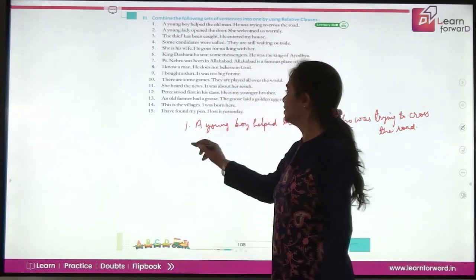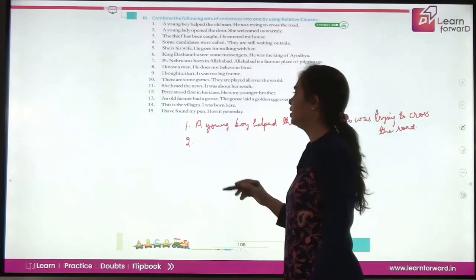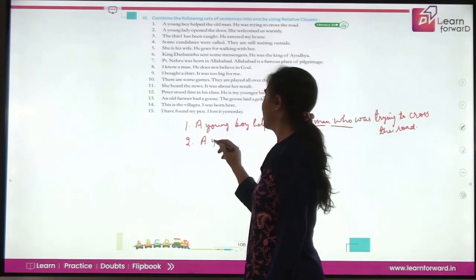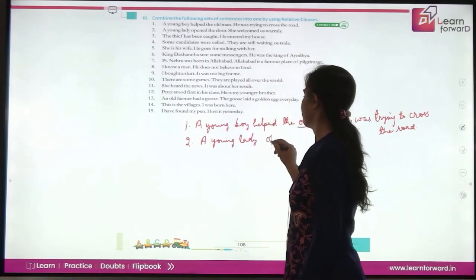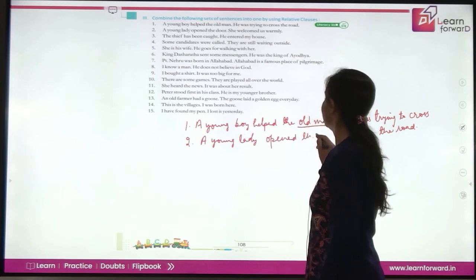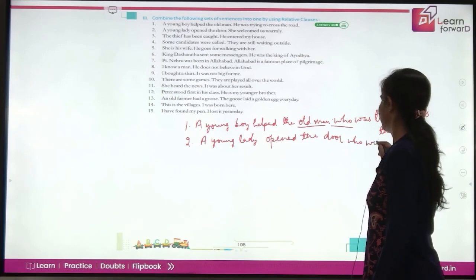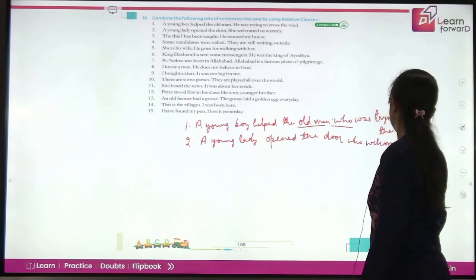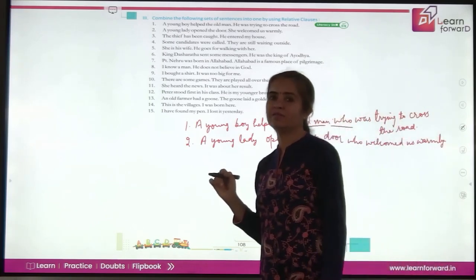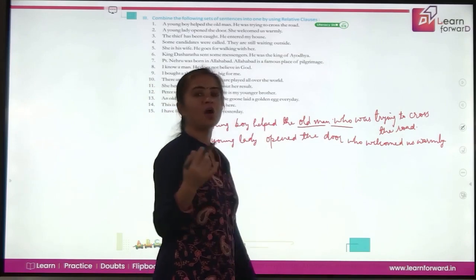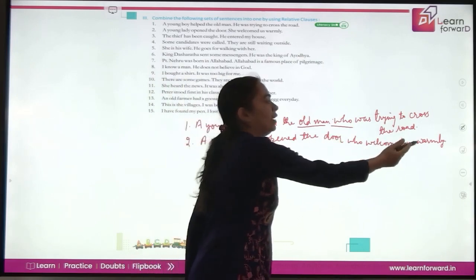Now look at the second sentence. You'll better know from that. A young lady opened the door. She welcomed us warmly. Now how will you join them? Can you say a young lady opened the door who welcomed us warmly? Is it the correct one? Just see what meaning it gives you. Let's read it out again and see how funny it becomes. A young lady opened the door who welcomed us warmly.